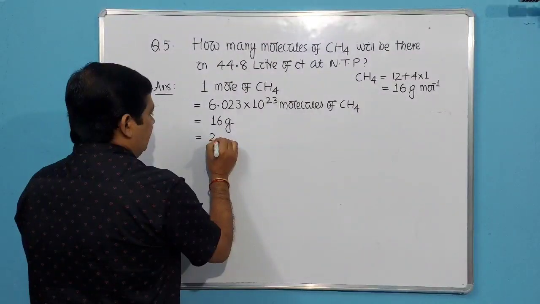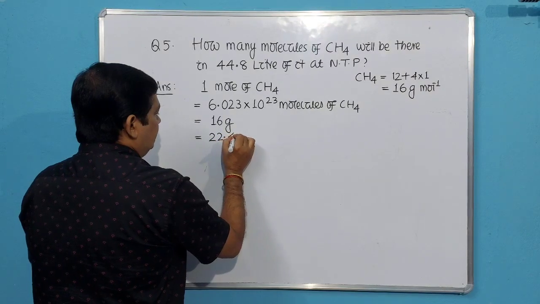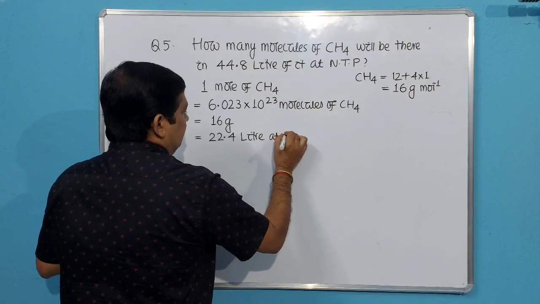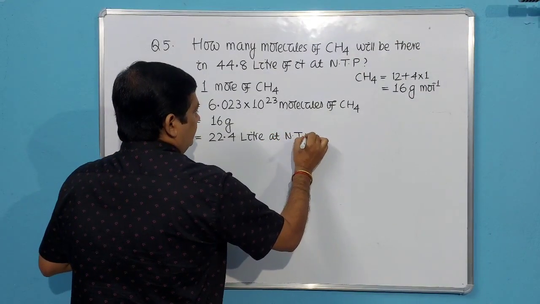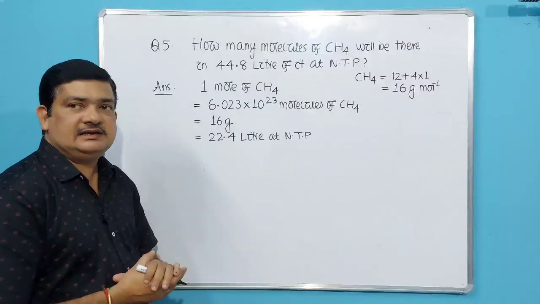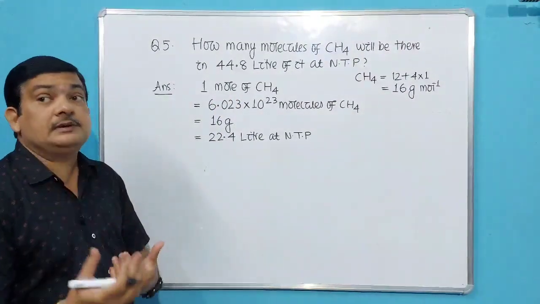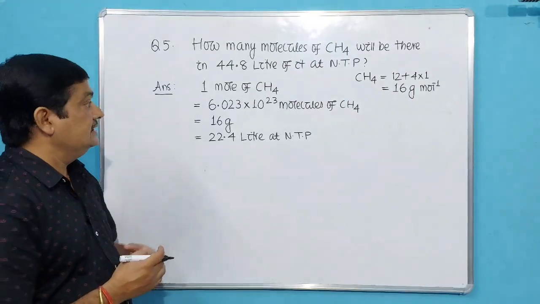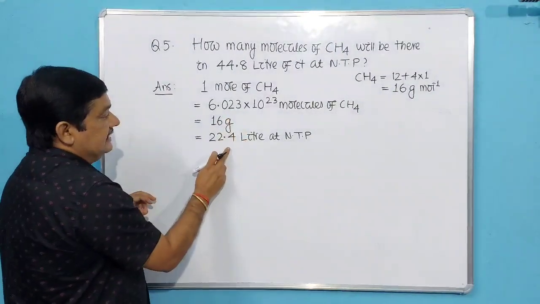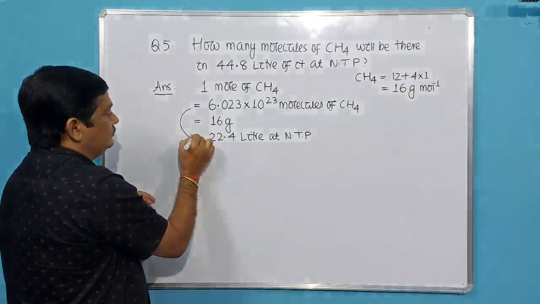So you have to remember that molar volume is 22.4 liter at NTP. Because it is a gas, we can write 3 things regarding it. Then we have to go for the question. What has been asked? We have been asked regarding molecules and volume. So we have to equate these two.